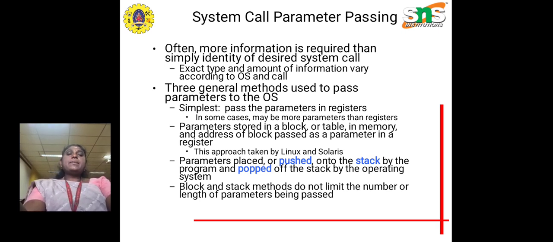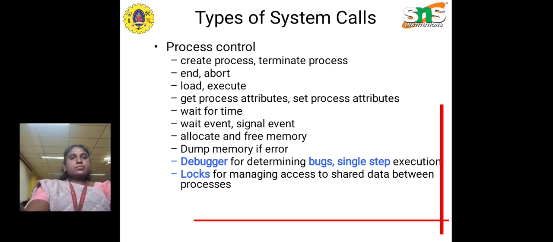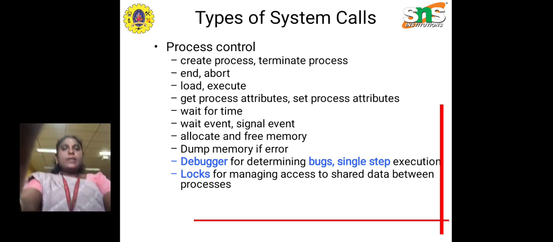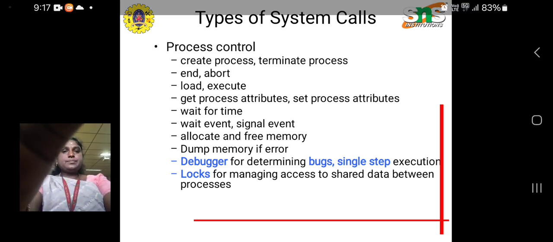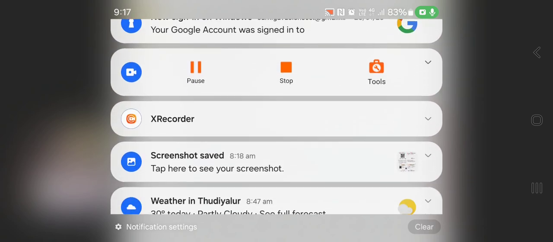The simplest method to pass parameters is through registers; another is to store the parameters in a table in memory and pass the address of the table. A user program interacts with the operating system via these methods. And these were the types of system calls, and I hope you are clear with this concept.